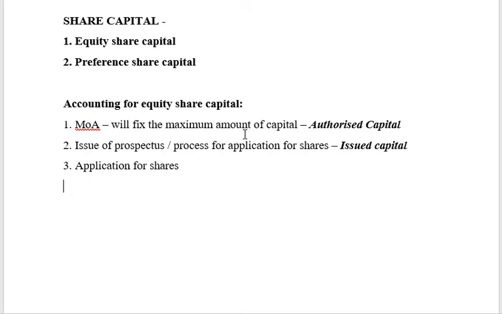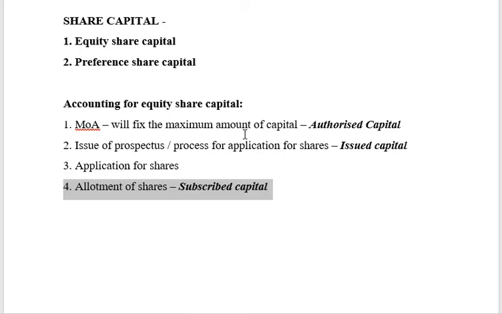The company has to now see the applications and allot these shares. Allotment means the company will give a certificate to these people saying that these many shares are registered in your name. That step is called allotment of shares. That allotment stage is where we speak about subscribed capital.